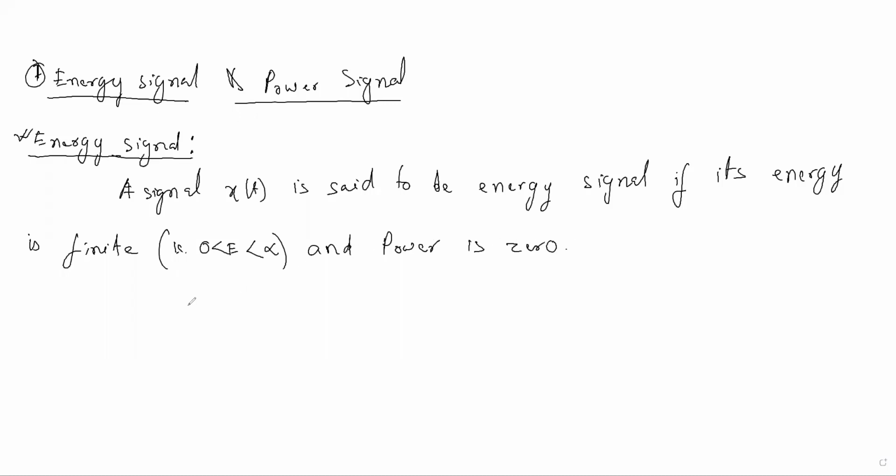So there are two mathematical formulas with which we can find the energy of a signal. For a continuous time signal, the energy is given by the integration from minus infinity to infinity of mod of x of t, whole squared, dt.